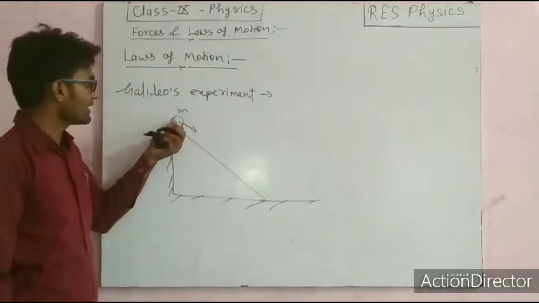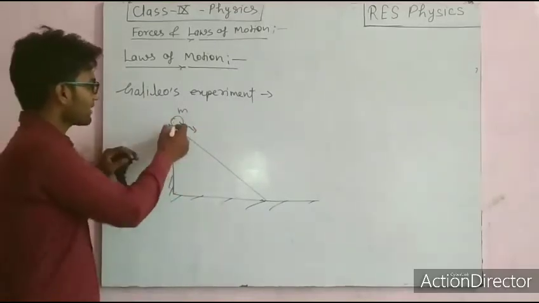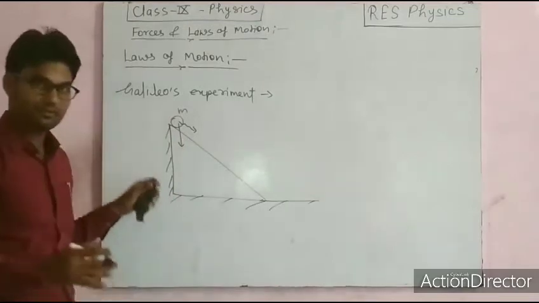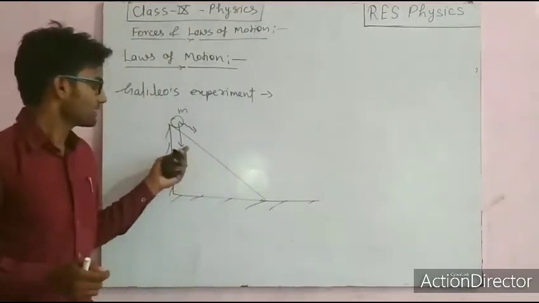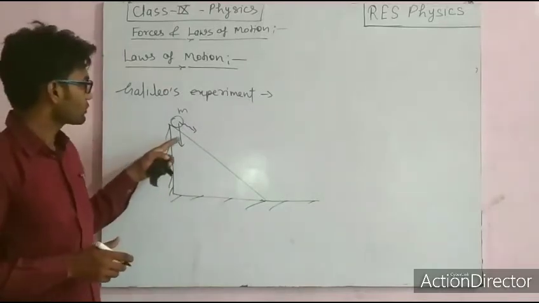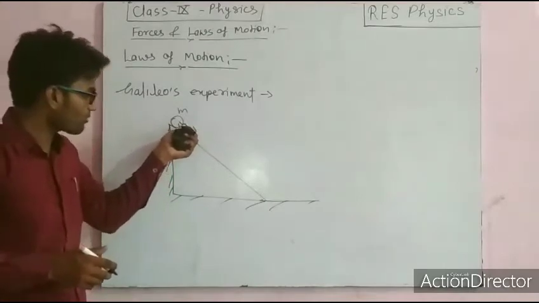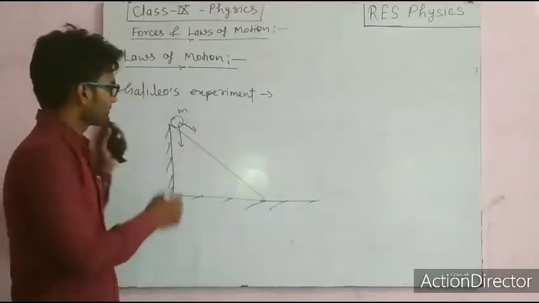Why? Because of the weight component of this object, right? Weight component is acting in this direction, because I have told that the cause of motion may be weight of the object, right? So this weight component will pull this object in this direction only, right?